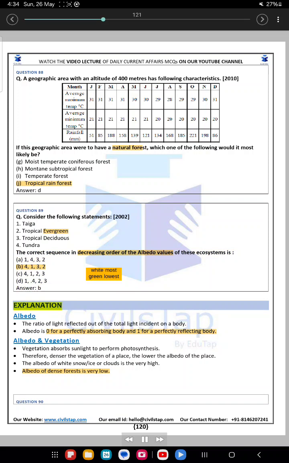Answer: B. Explanation. Albedo. The ratio of light reflected out of the total light incident on a body. Albedo is 0 for a perfectly absorbing body and 1 for a perfectly reflecting body. Albedo and vegetation. Vegetation absorbs sunlight to perform photosynthesis. Therefore, the denser the vegetation of a place, the lower the albedo of the place. The albedo of white snow, ice or clouds is very high. Albedo of dense forests is very low.